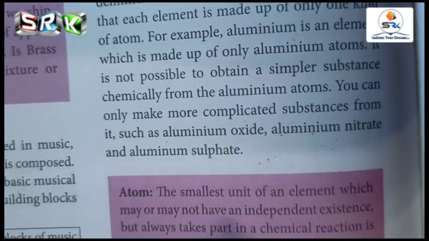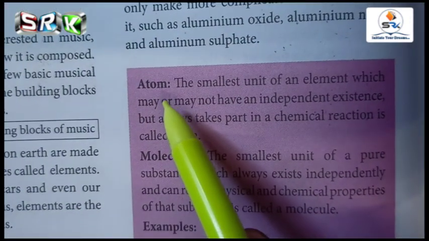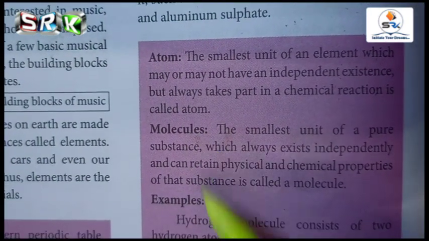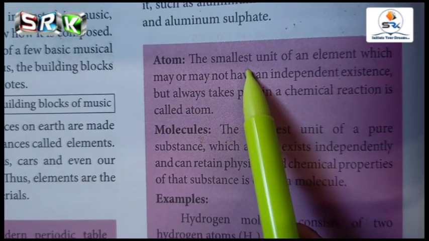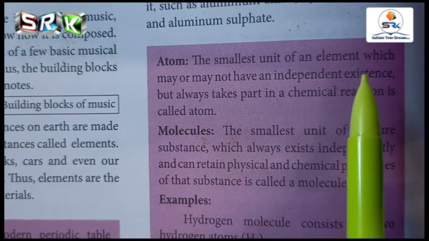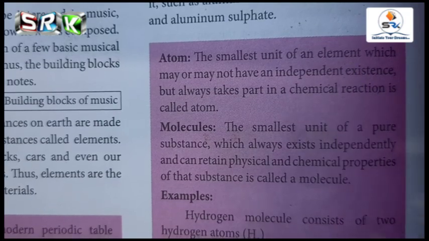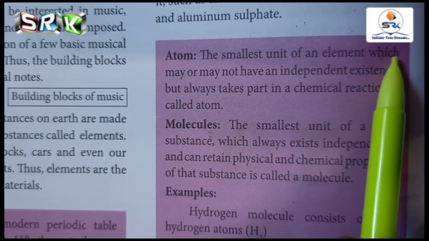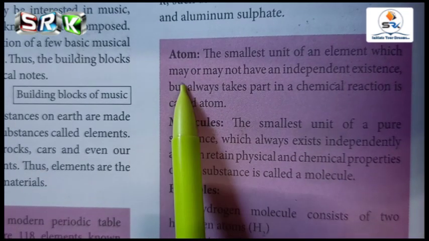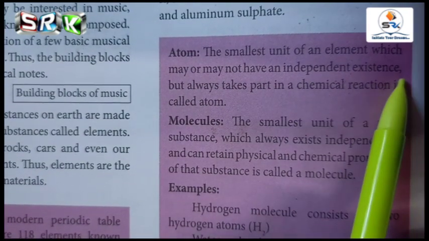And the next thing you are going to read about is atoms and molecules, what is meant by them, and examples for it. So what is meant by an atom? It is the smallest unit of an element. What does it mean? It is the very smallest unit of an element that we call an atom, which may or may not have an independent existence.